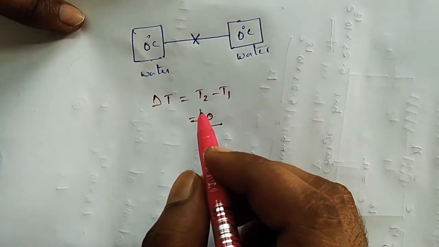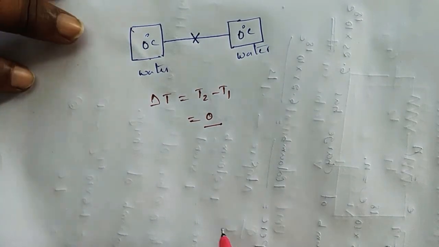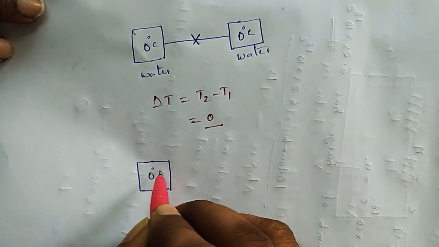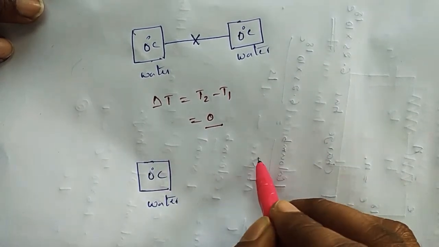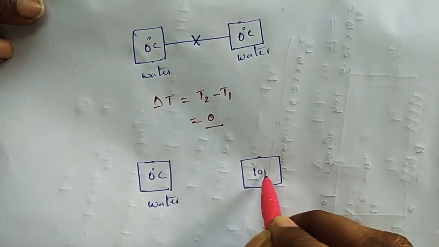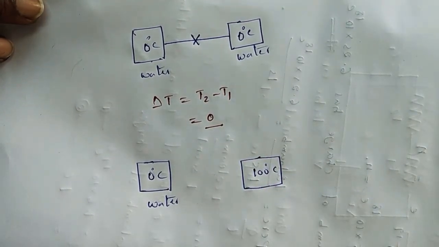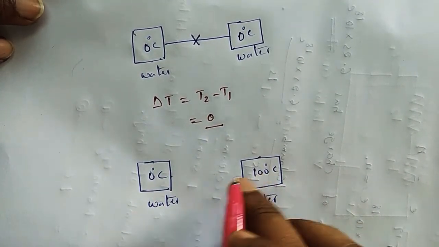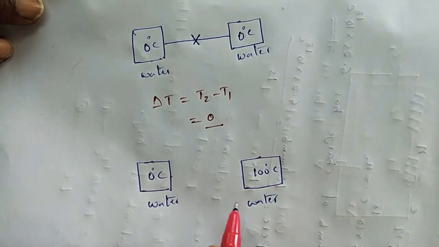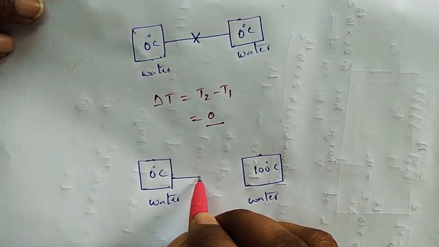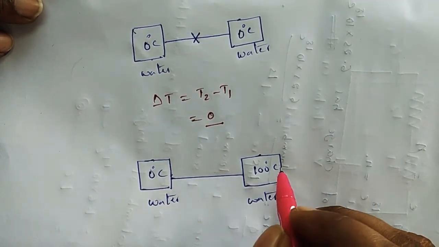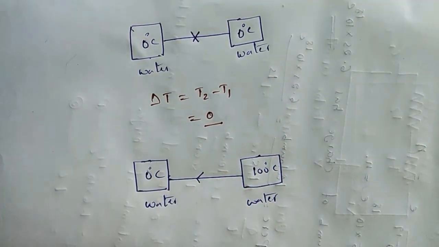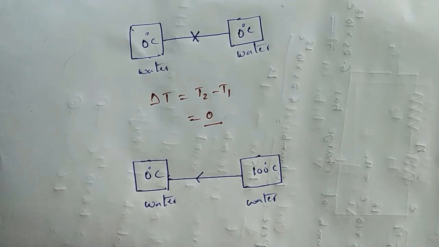Now, if heat is there, up to when will heat transfer? That is also a question. For example, here we have 0 degree centigrade water, and here 100 degree centigrade water. Heat energy will be there because the temperature difference is 100, as we already saw. Now I am going to connect these two with a conductor. Heat energy will flow from the high temperature body to the lower temperature body. This is the direction of heat flow.